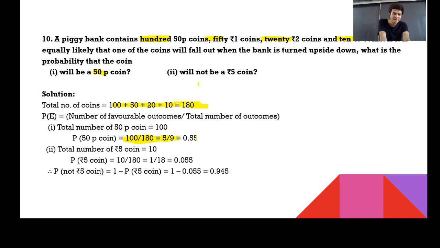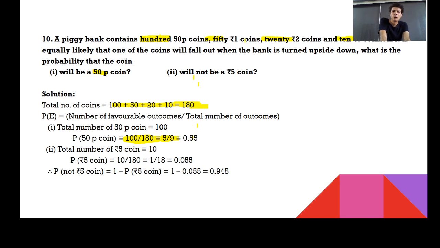If you want to write 0.555, you can do that, otherwise not needed. Will not be a 5 rupee coin. Can you tell me directly, will not be a 5 by 9 10 rupee coin? 1 minus 5 by 9, will not be a 5 rupee coin, that is, 100 rupees cost, 50 paisa का हो